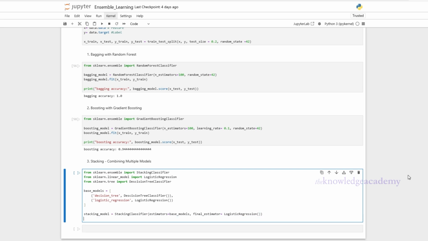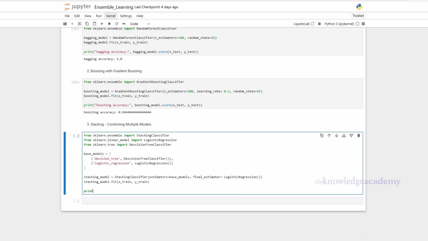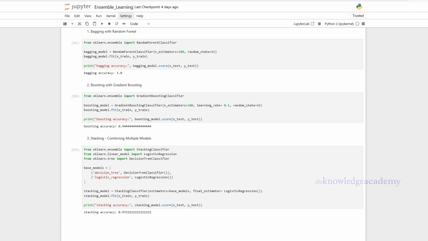This final model learns how to best combine the predictions from the base models to make a more accurate final decision. We then train the stacking model using .fit on X-train and Y-train, allowing it to learn from the training data. Once the model is trained, we evaluate it using .score on X-test and Y-test, which measures its accuracy on the test dataset. Simple, isn't it? Here, the key advantage of stacking is that it leverages the strengths of multiple models. Since different models may learn different aspects of the data, stacking helps improve overall performance by allowing a final model to learn the best way to combine their predictions.